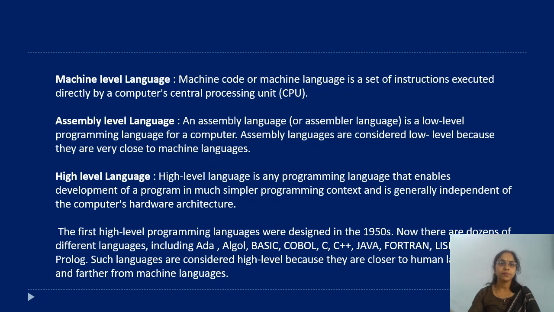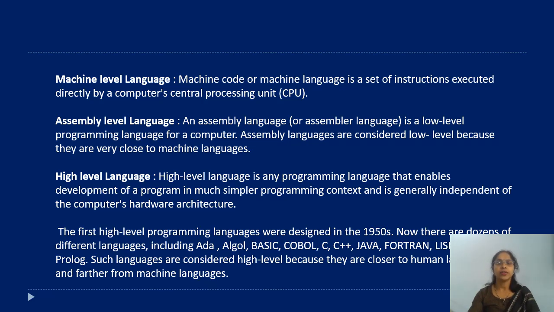First, let me explain what is machine level language. Machine language is the lowest level language and it consists of the binary numbers 0 and 1. It is directly executed by the CPU. The main advantage is speed, but the disadvantage is that it is very difficult for humans to understand and write. It is machine dependent.